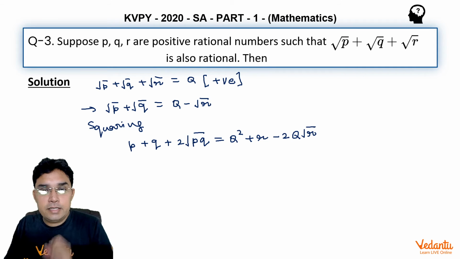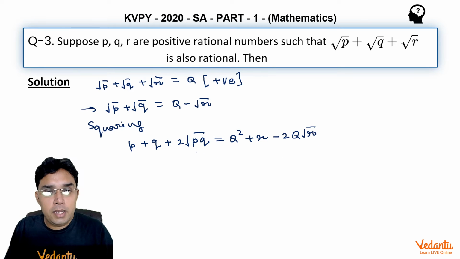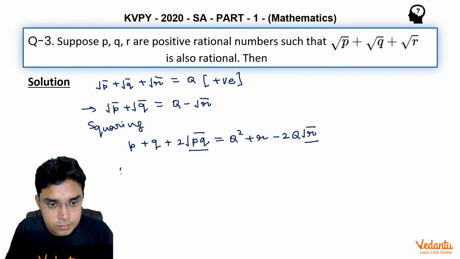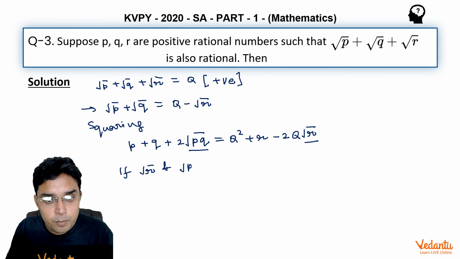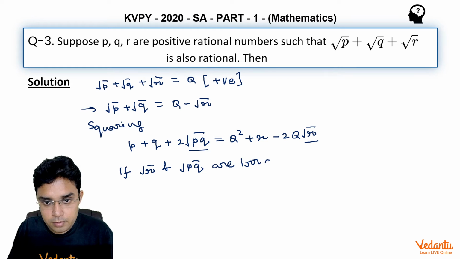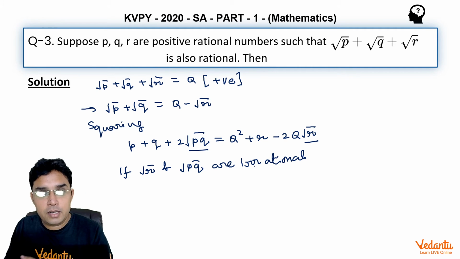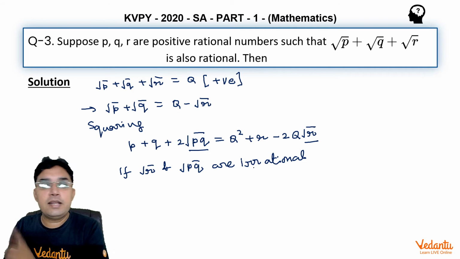Now listen carefully. If I assume root r and root pq are irrational, then on both sides we should compare rational numbers with rational numbers and irrational numbers with irrational numbers.